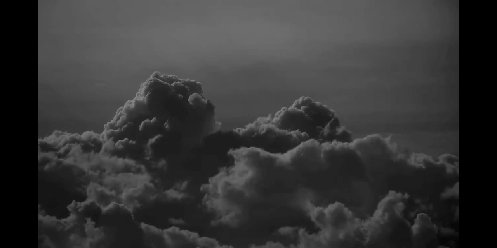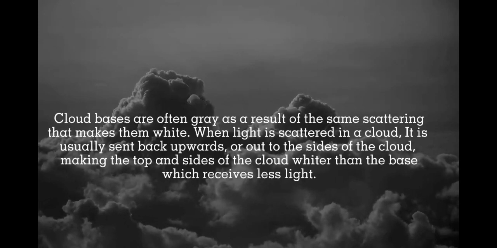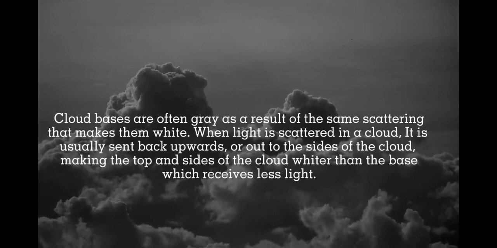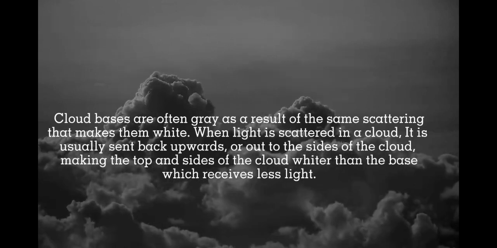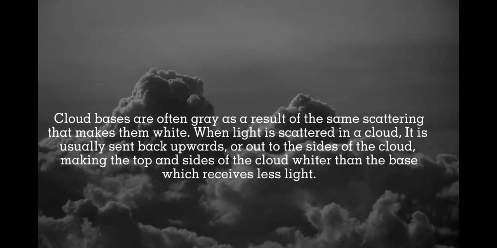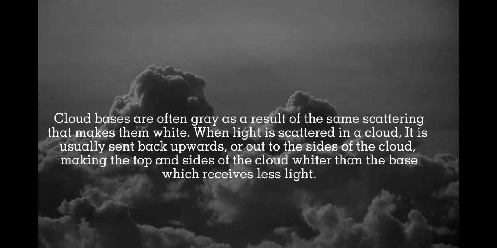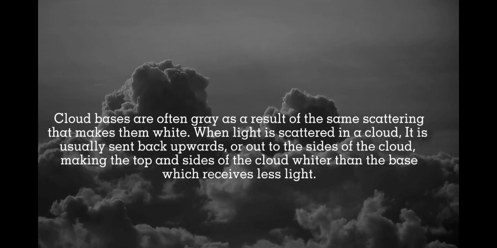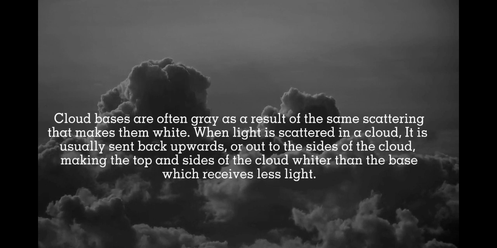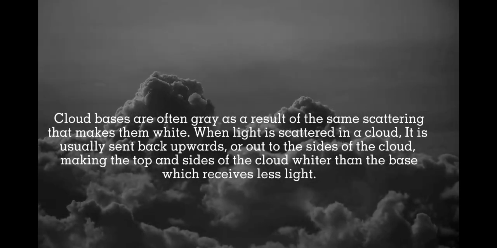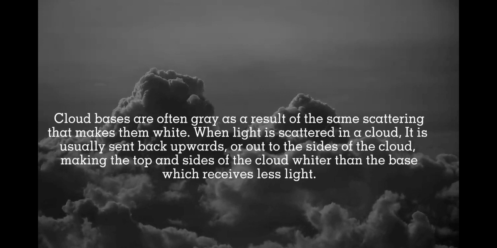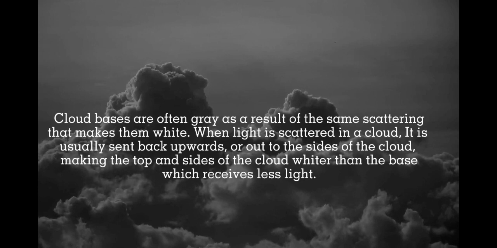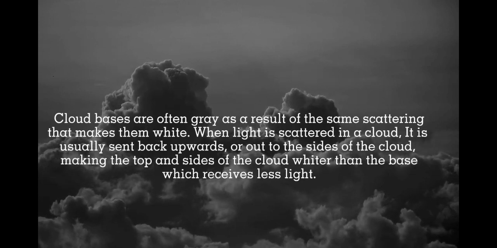Cloud bases are often gray as a result of the same scattering that makes them white. When light is scattered in a cloud, it is usually sent back upwards or out of the sides of the cloud, making the top and sides of the cloud wider than the base, which receives less light. This is more prominent in rain clouds because the cloud droplets are bigger and therefore denser, making it harder for the light to reach the bottom of the cloud, giving it a darker, intimidating appearance.